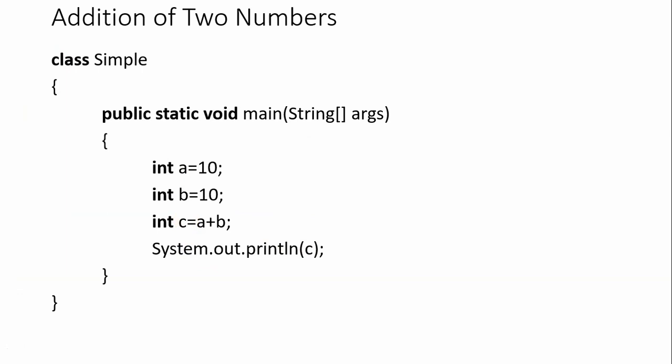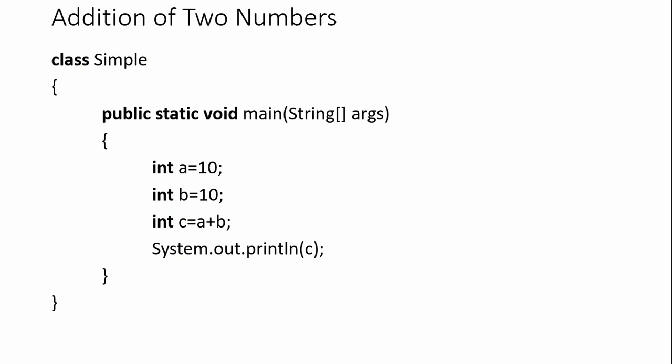Here we have another example, addition of two numbers. Class Simple: class is a keyword used to declare a class, and Simple is nothing but the name of the class. Will anyone tell me the naming conventions for the class?